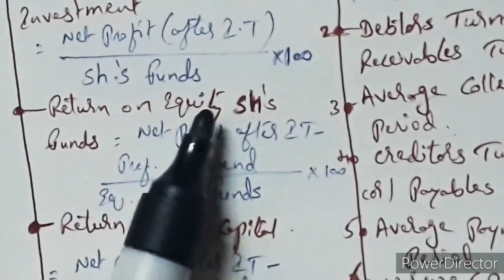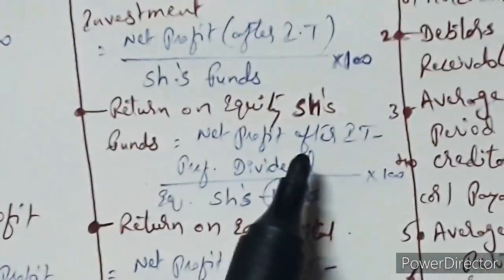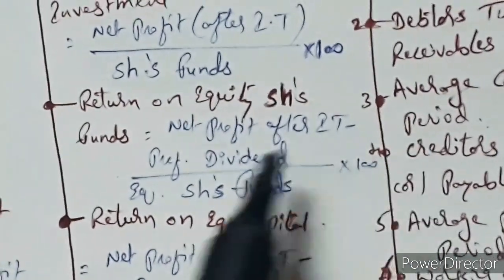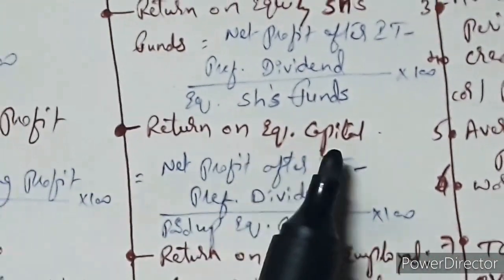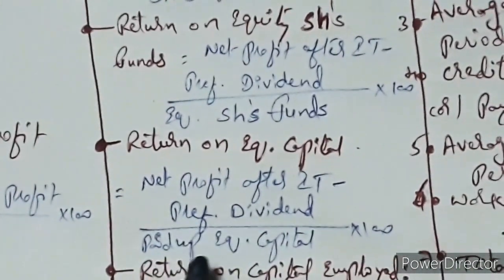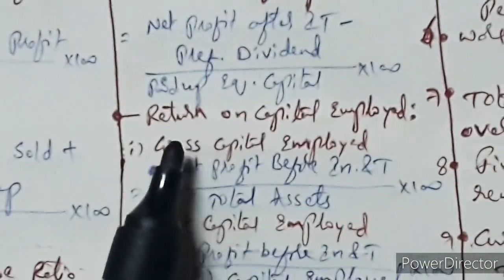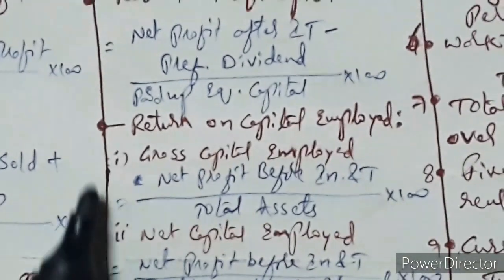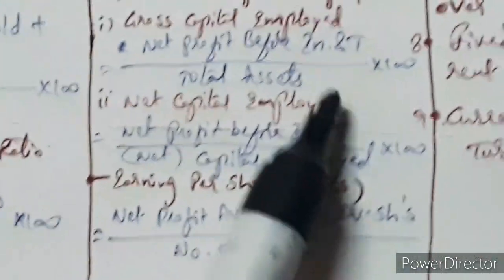And return on equity shareholders fund. Return on equity shareholders fund is calculated by net profit after interest as well as tax minus preference dividend divided by equity shareholders fund into 100. Next one is return on equity capital. Net profit after interest and tax minus preference dividend divided by paid up equity capital into 100. Return on capital employed will be categorized into two: gross capital employed and net capital employed.